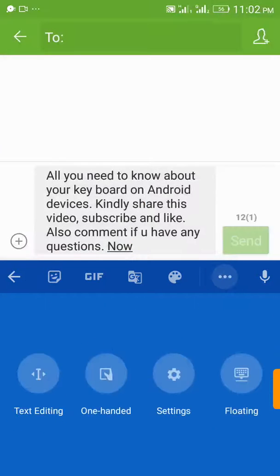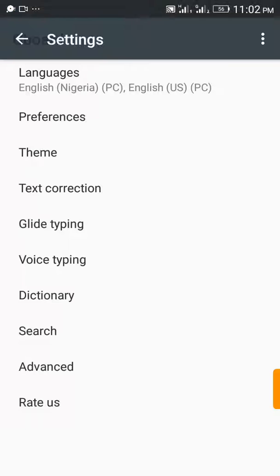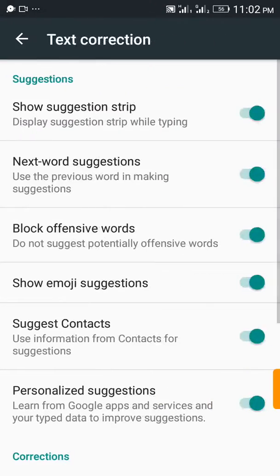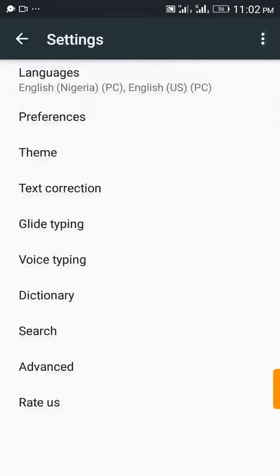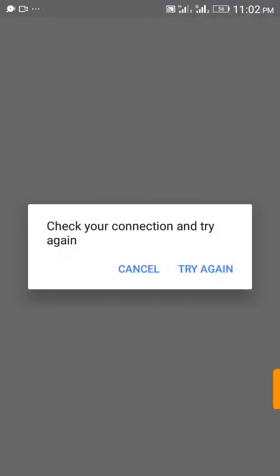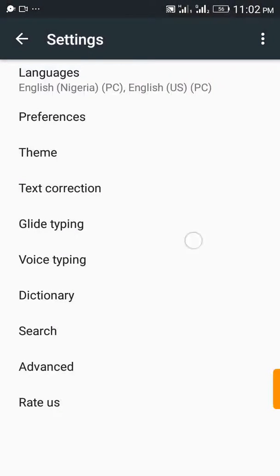Let's go back to settings. You can also do some adjustments here to suit your purpose. Voice typing, many others. So that's it. I feel like stopping here.